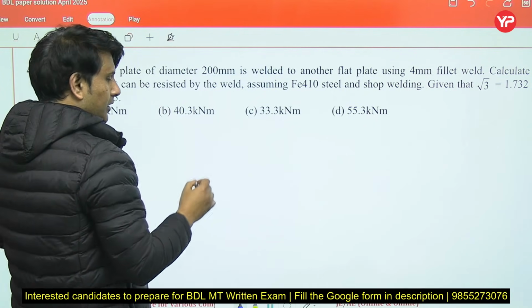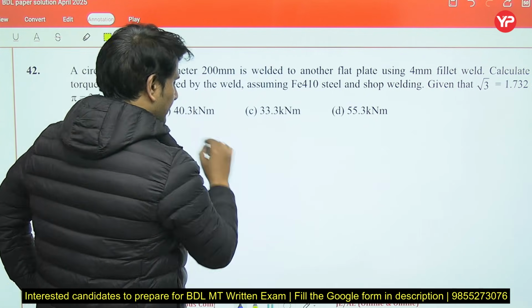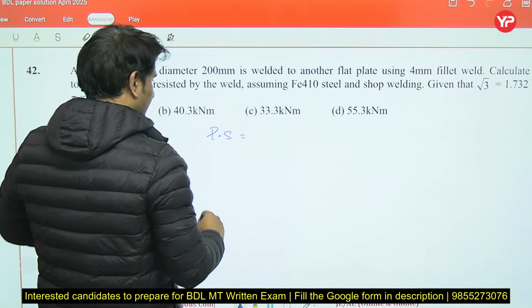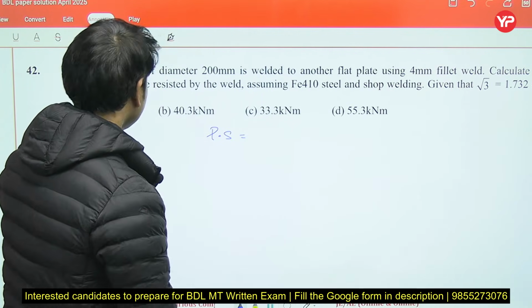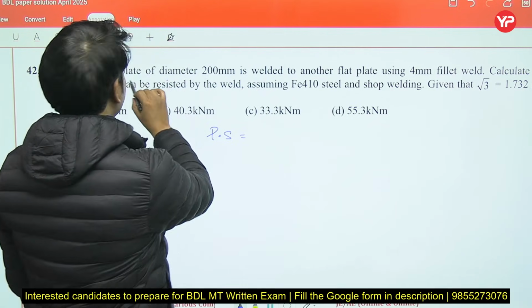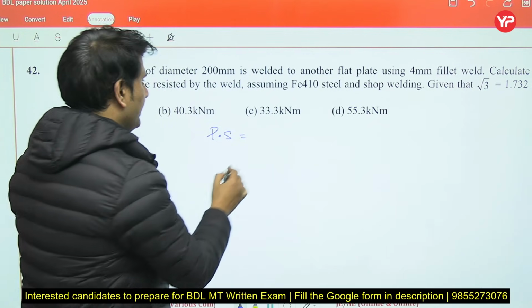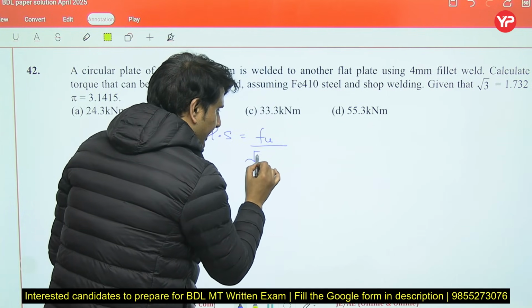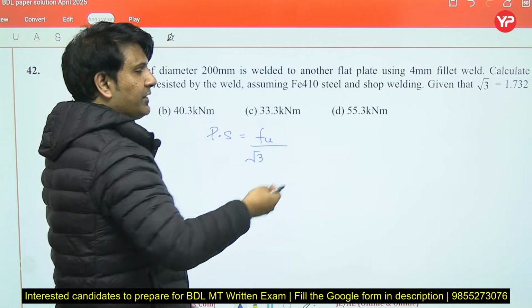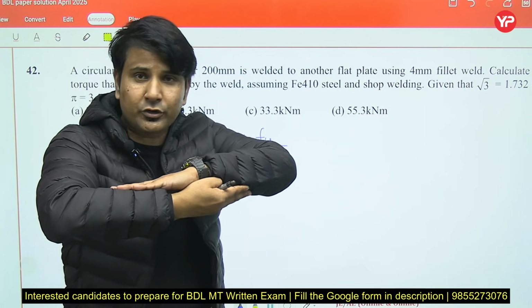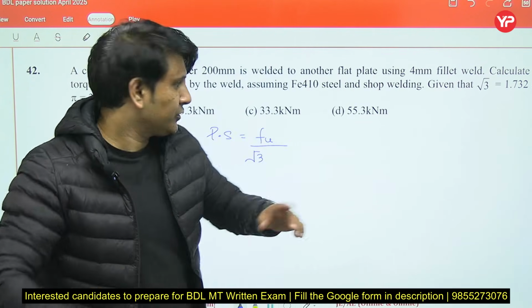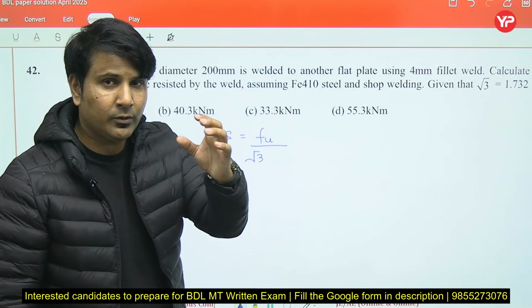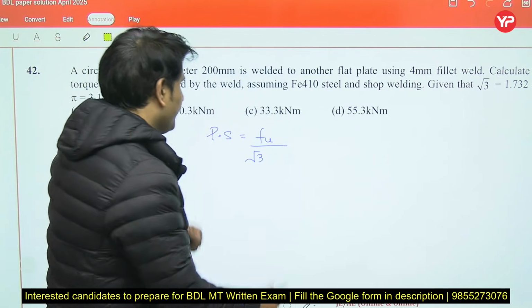So we know that permissible stress in case of fillet weld is always taken as ultimate strength divided by root 3, because in a fillet weld the force plate will be in shear, so this root 3 is coming just to compensate for the shear.